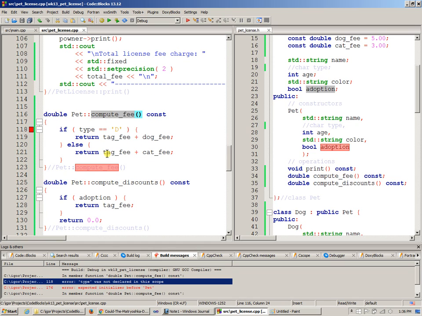Compute fee. Right now, this function needs some revisiting, but I will just comment out this if statement, and instead would just like to be able to build.